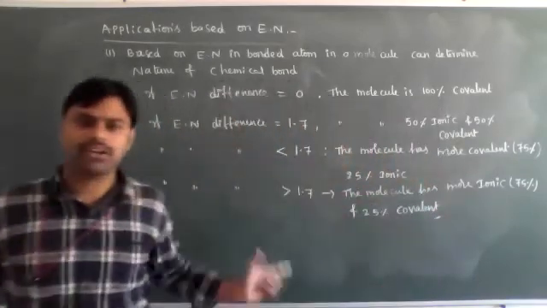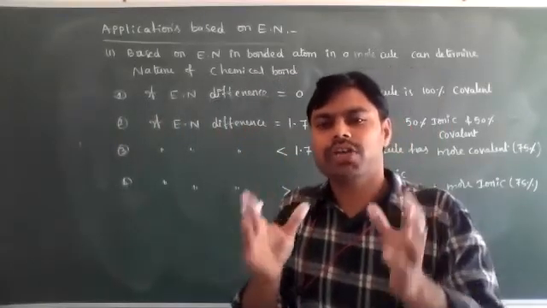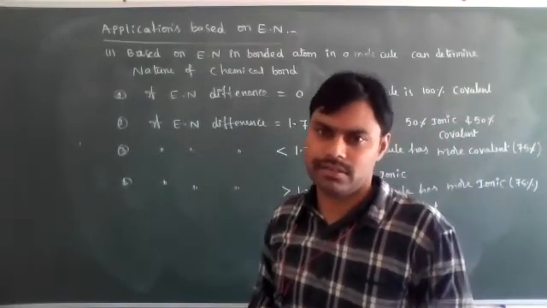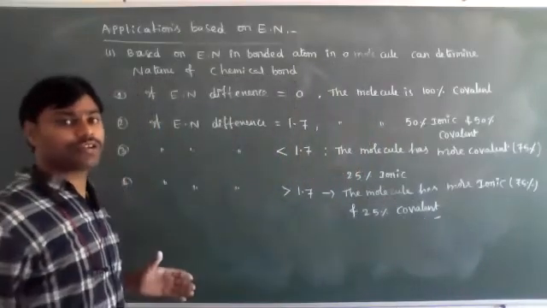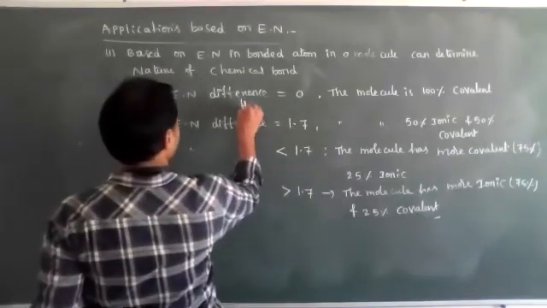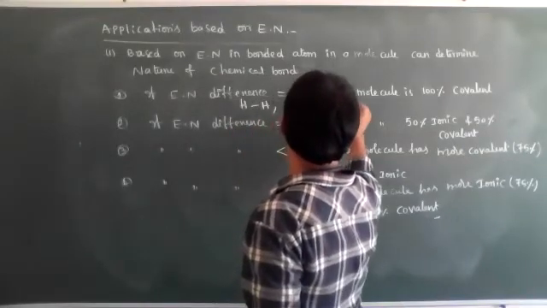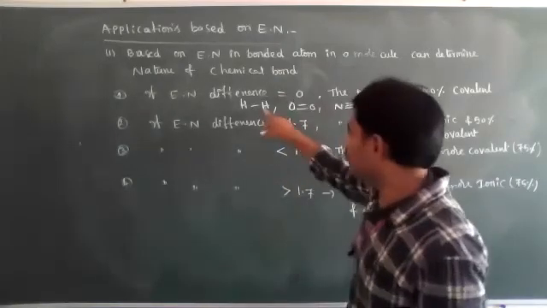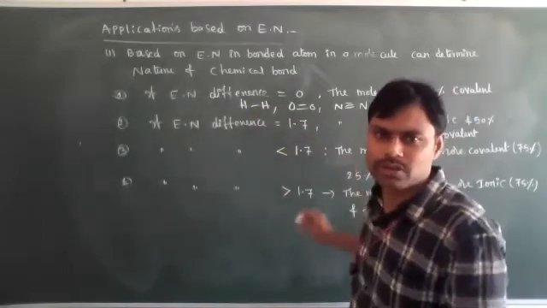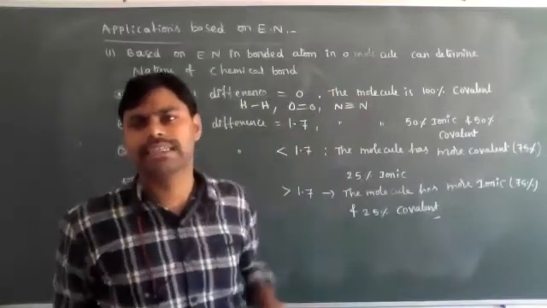Based on this concept, dear students, what we understand is that in nature, no molecules are 100% pure covalent and no molecules are 100% pure ionic. When a molecule is 100% pure covalent, the electronegativity difference is 0. For example, H2, O2, N2, where the bonded atoms are the same. In that case the electronegativity difference is 0, so those are 100% covalent.